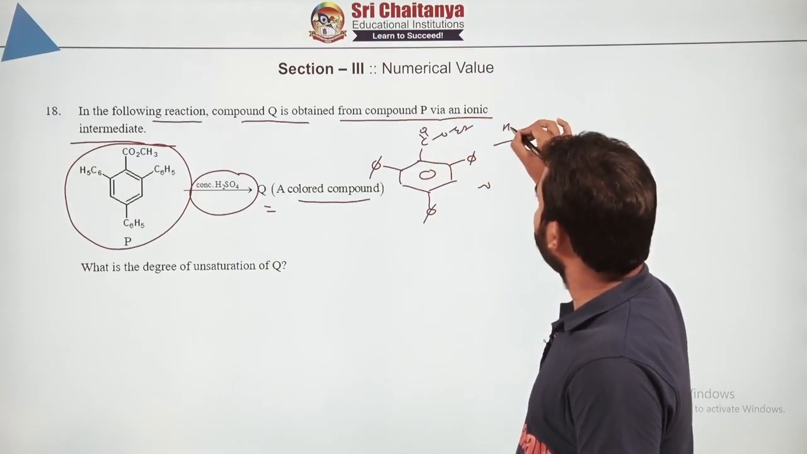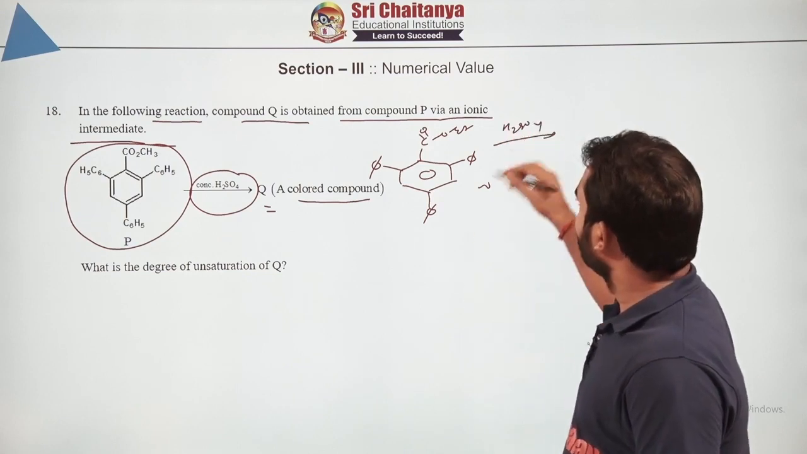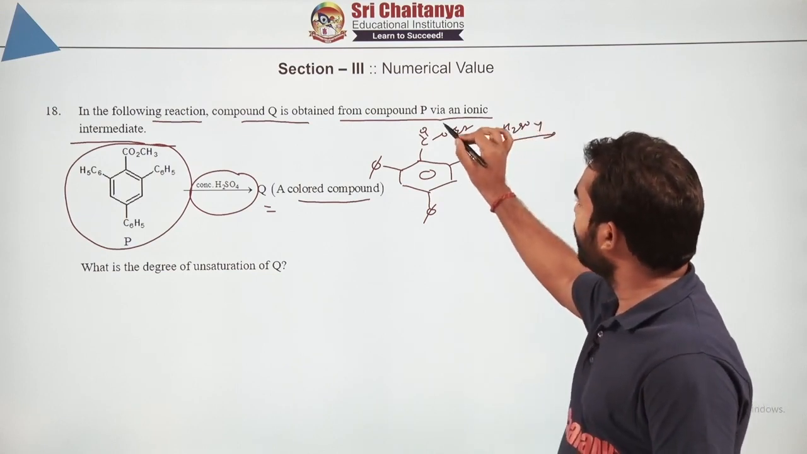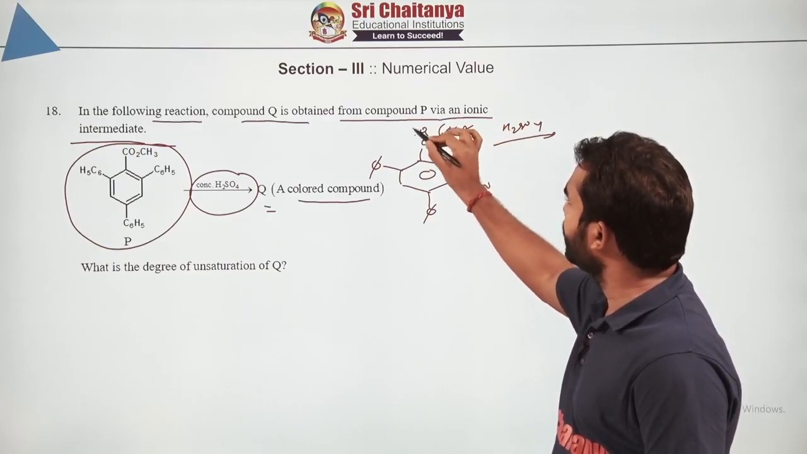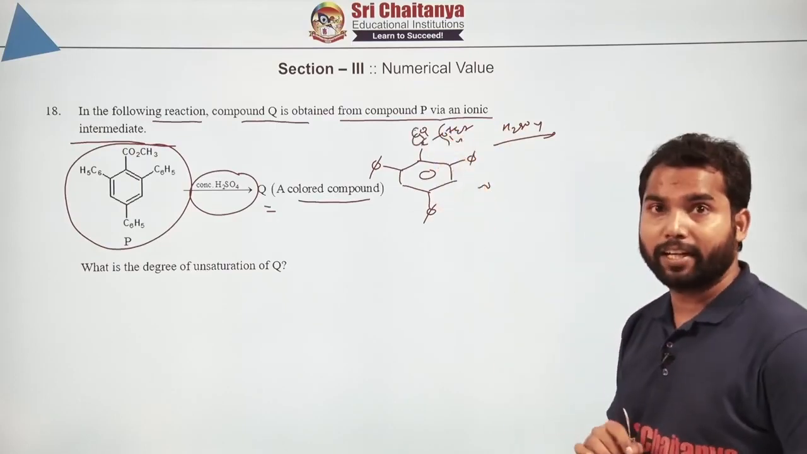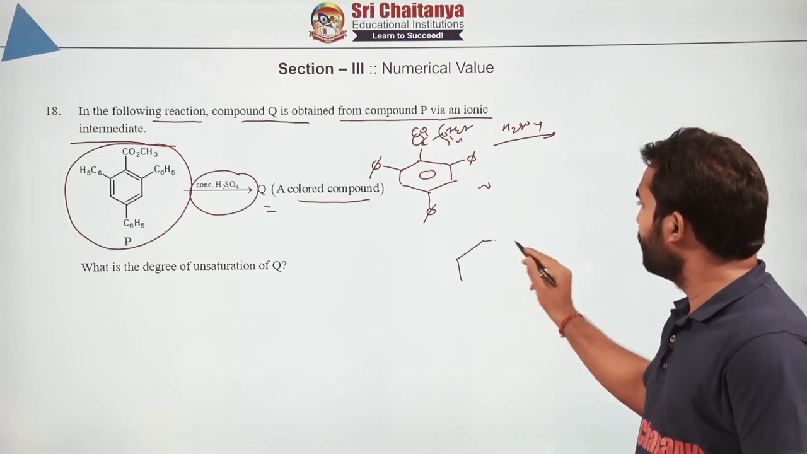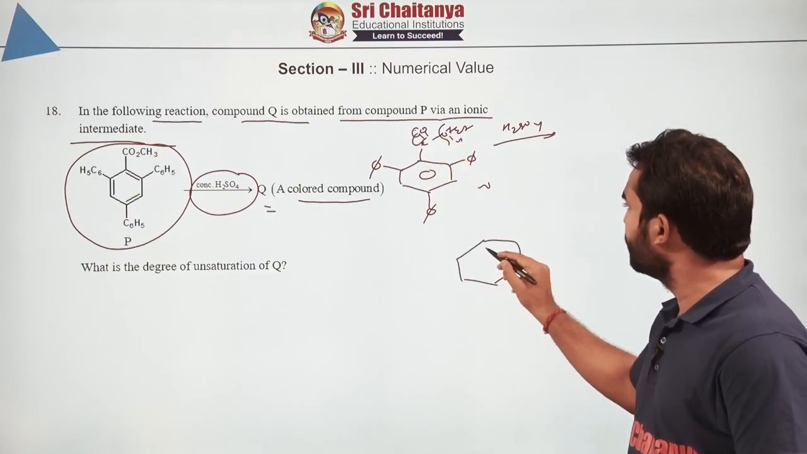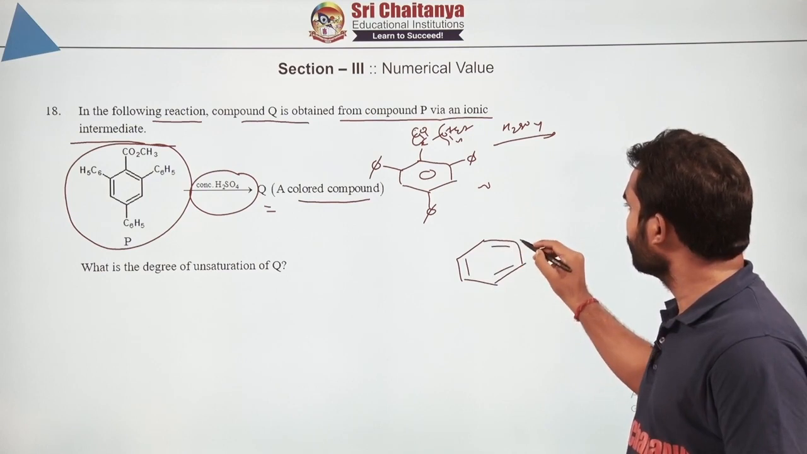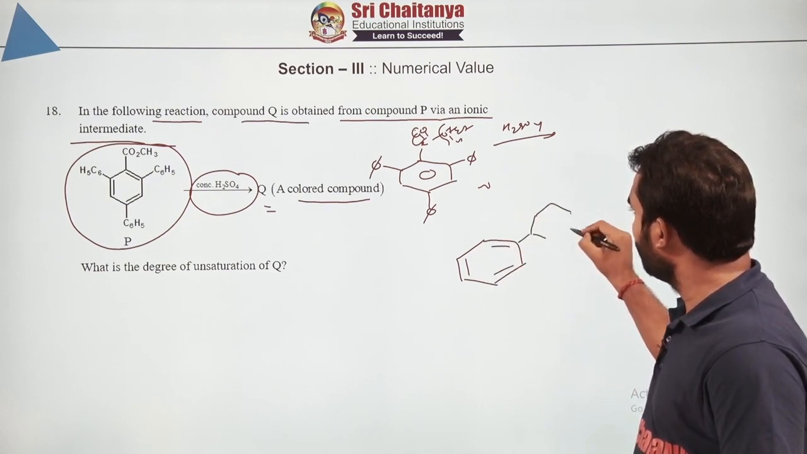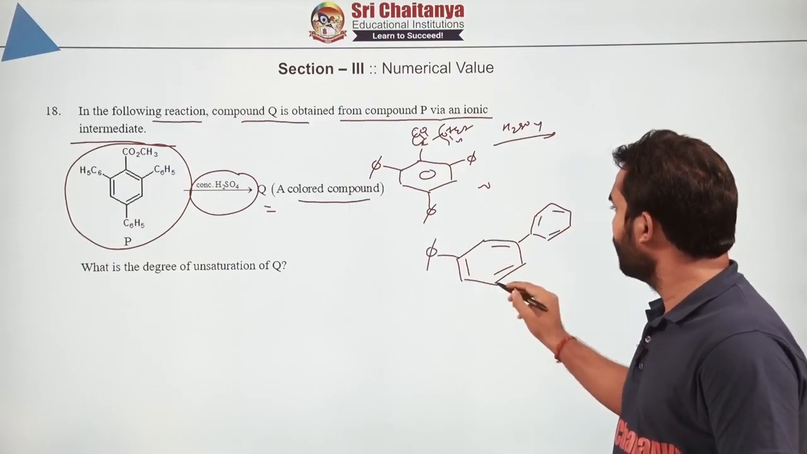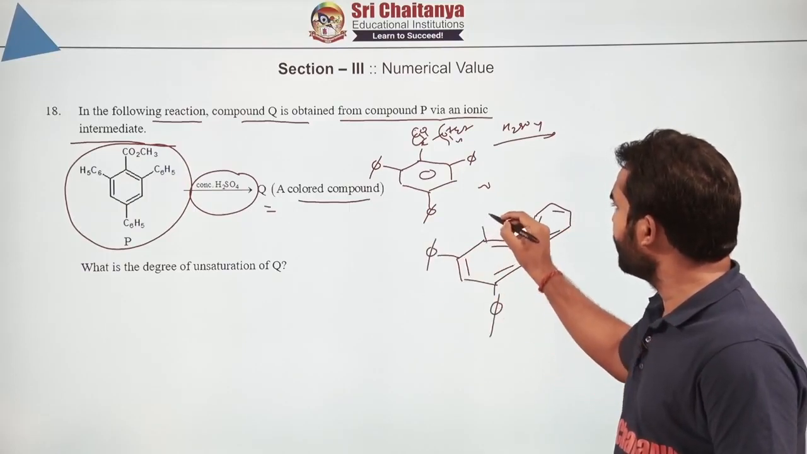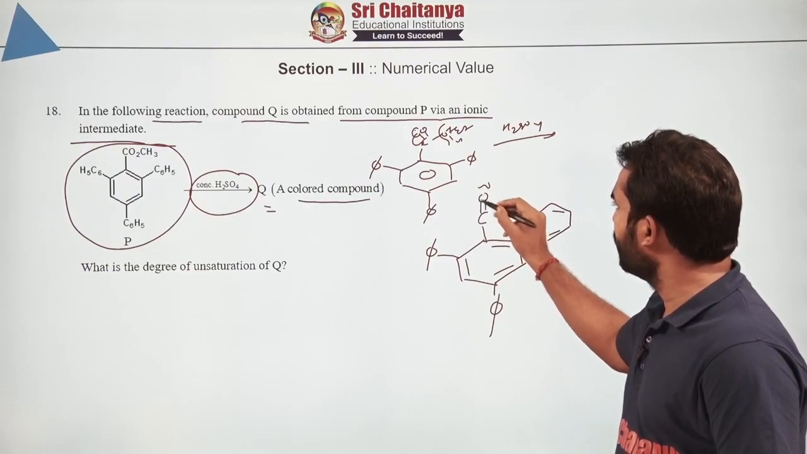Now what will happen if you take H2SO4? The H plus ion will protonate it and take out this group, because there is a backup, it can stabilize the carbocation. So we will get basically this carbocation at the center, and here we have benzene also, and this side also we have phi, and this side also we have phi. This is basically the carbocation generated.